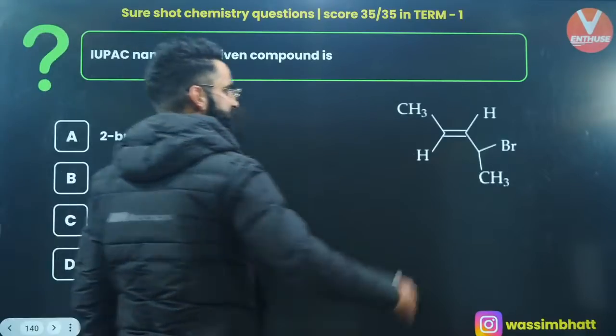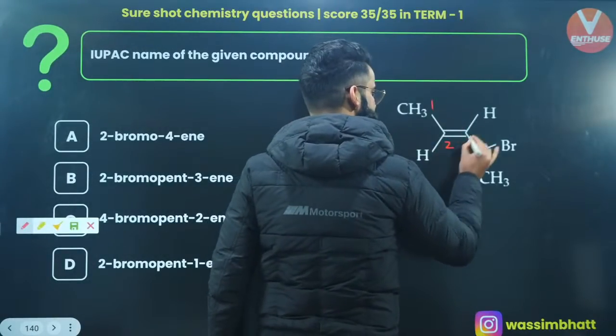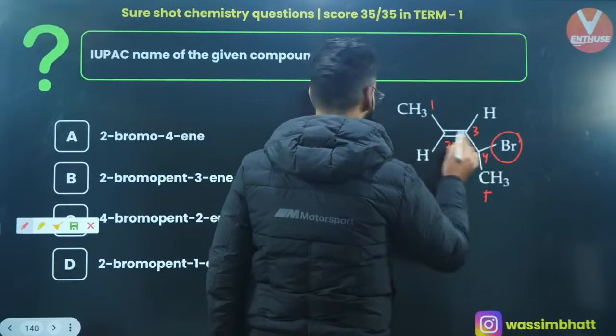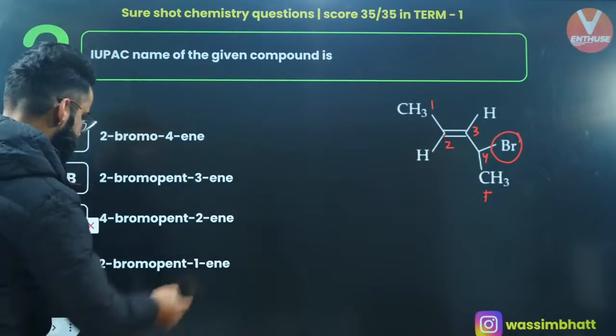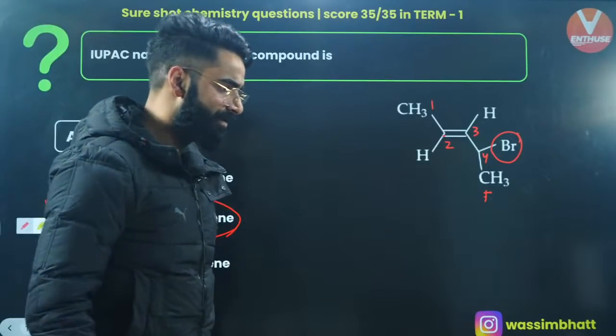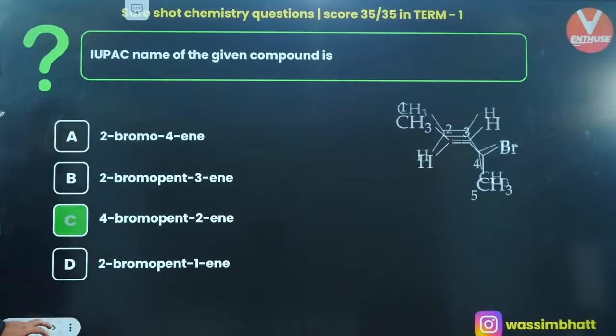Let's give it the IUPAC name. This is your carbon number 1, this is 2, this is 3, this is 4, this is 5. So it's going to be 4-bromopent-2-ene. Yes, this is the option. So option C is the one which is correct, right? Absolutely, killed it. One more.